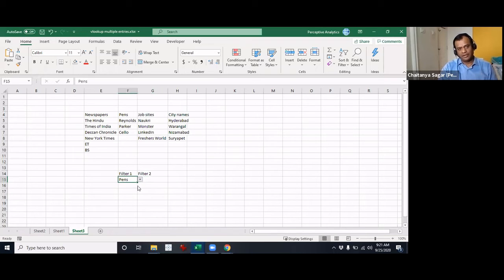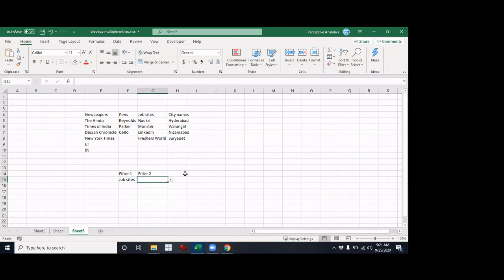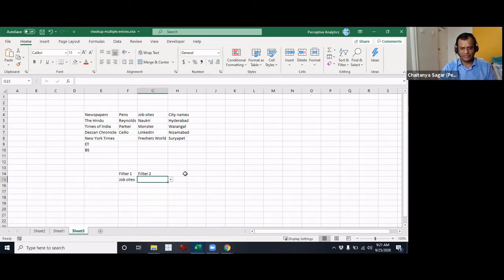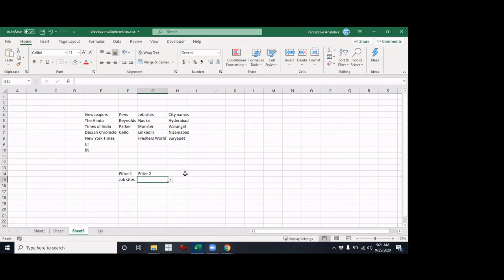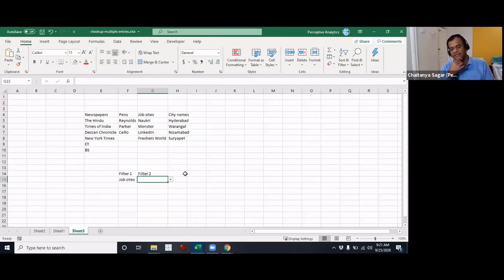Okay, now if I pick up job sites, then it should give me the list of job sites, and so on and so forth. This is what is supposed to happen. Any thoughts on how to do it? Maybe by creating some dynamic new column that changes the values based on the selection that we did in the filter. Yeah, I think that's a good thought, and that's definitely a good thought.